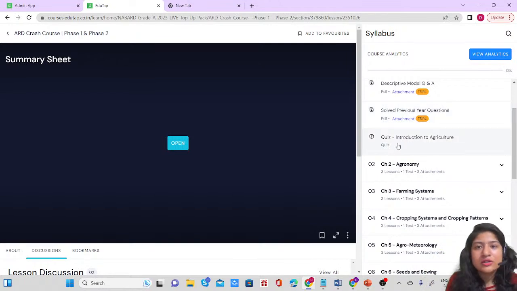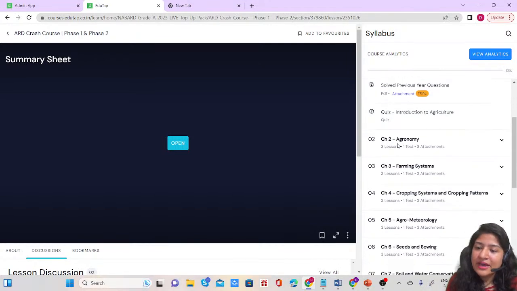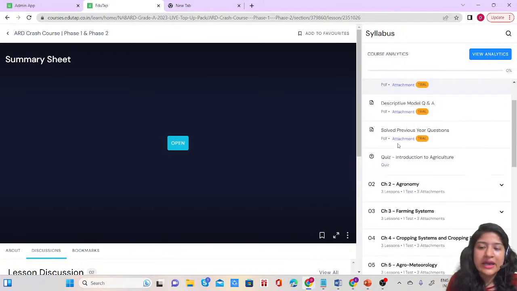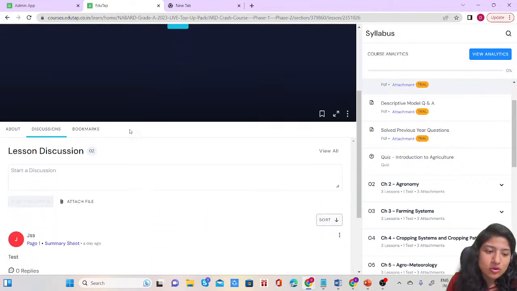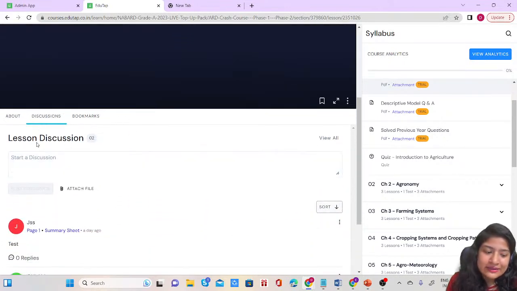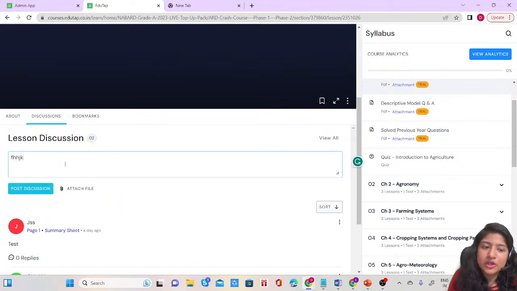Then you have a quiz of this particular chapter. For every chapter we have this. Whenever you have any query, for example you have opened the summary sheet and now you have some query, just scroll down and you will see lesson discussion. Just type whatever query you have and post your discussion here, and you will get your reply within 24 hours.